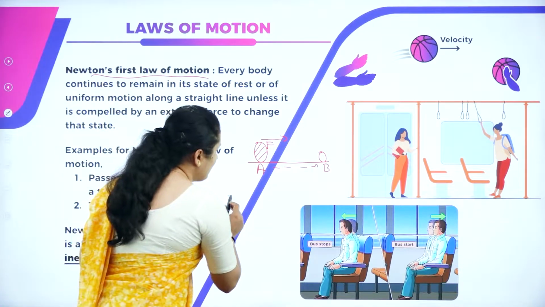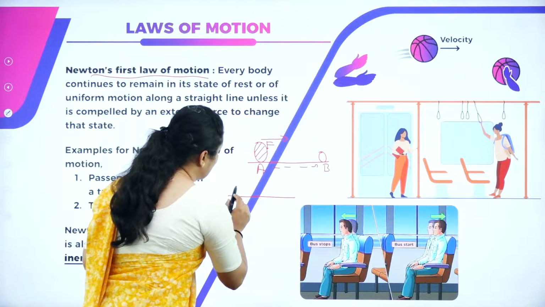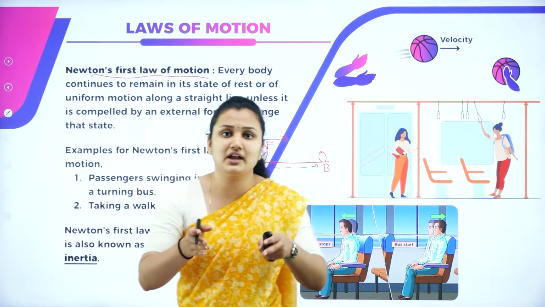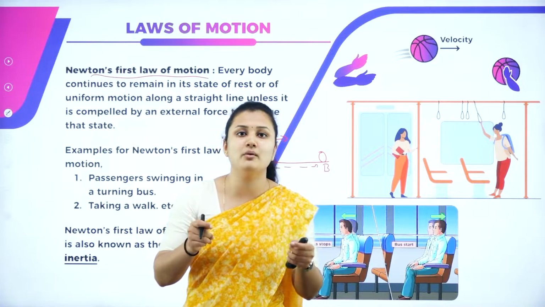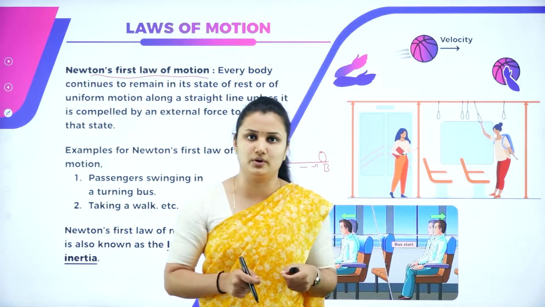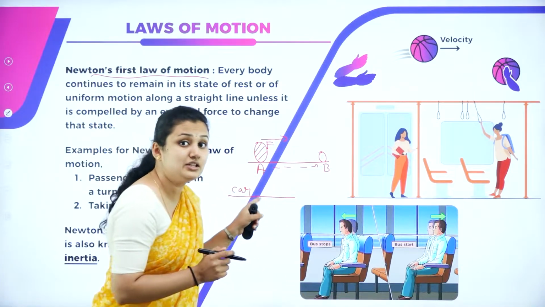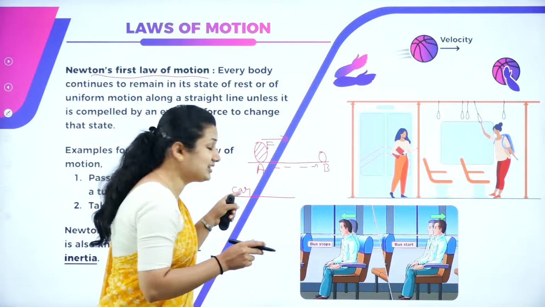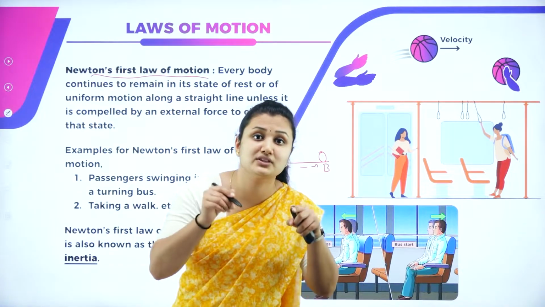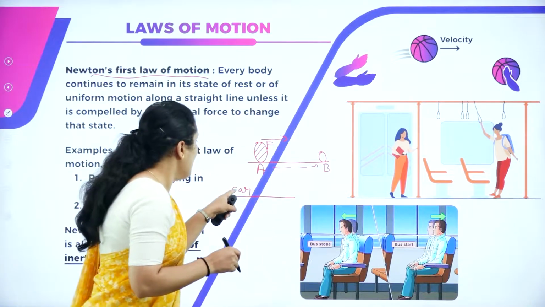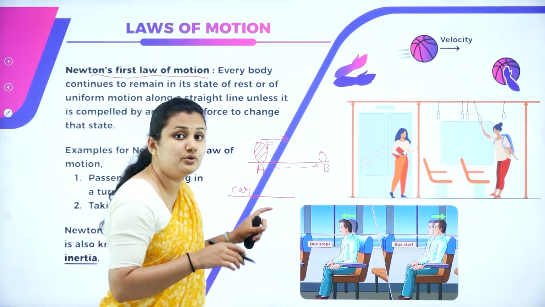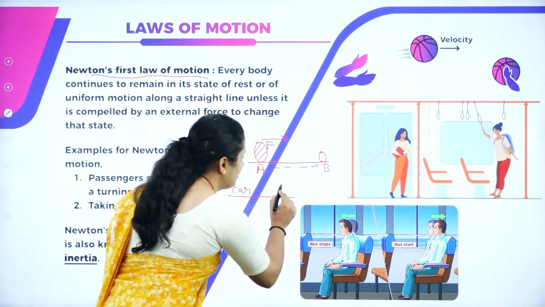What if you are moving on a straight road with a car? You're driving a car along a straight road, moving with a uniform, constant velocity. That means you're not at rest; you're in motion with constant velocity. When will you change this state of motion? Now I'll apply a sudden brake.